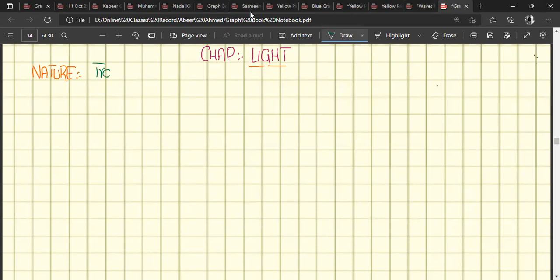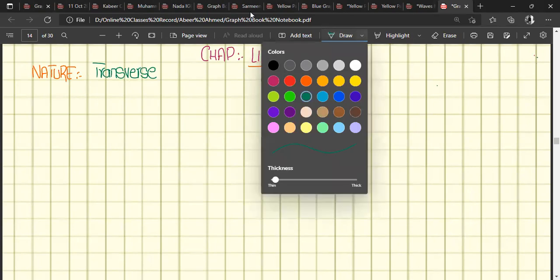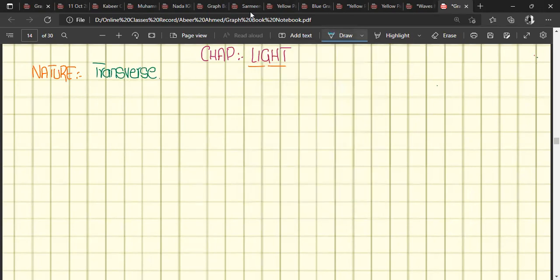It is transverse in nature, and it does not require any medium to travel from one place to another, right? Yes. So light requires no medium to travel because it is transverse in nature.